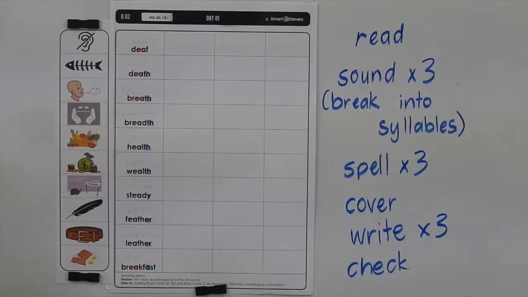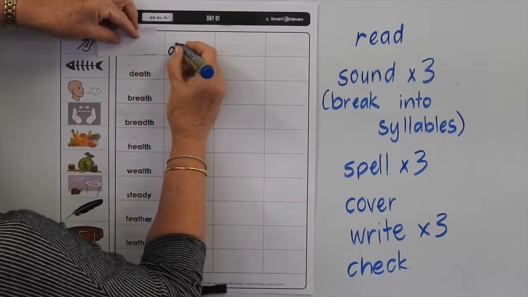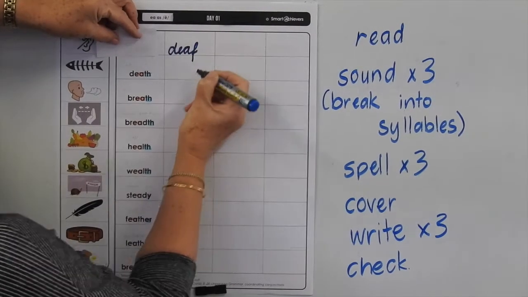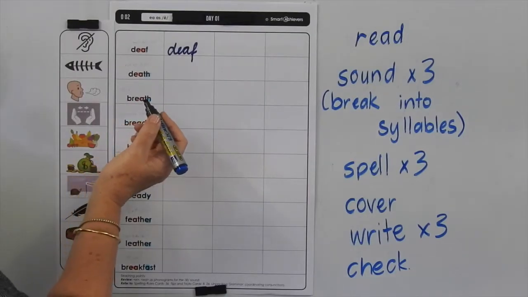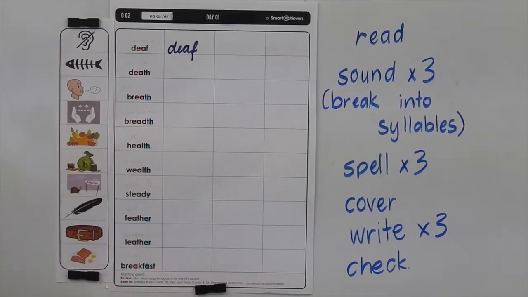Okay, let's go back and read the words, sound them. We're not breaking them into syllables at the top. Down the bottom we will be. Then we're going to spell them, cover them, write them, and then check them. So we've got deaf, D-E-A-F, D-E-A-F, D-E-A-F. Cover it. We do it practicing our running writing. Check it. If it's correct, you can finish the other two as well, and then go on and finish the rest of that page.